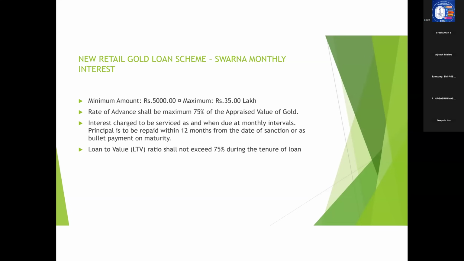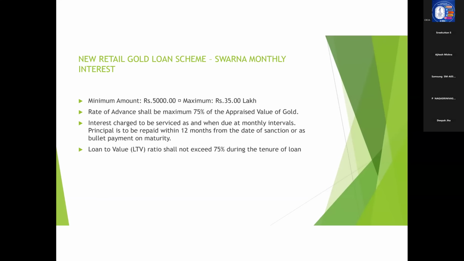Now, the rate of advance. What is the maximum lendable value that we can give? That is 75% of the appraised value of gold. That is, the borrower is required to maintain a 25% margin, or we can say the LTV is 75%. Now, how is the interest charged? Interest is to be serviced as and when due at monthly intervals.